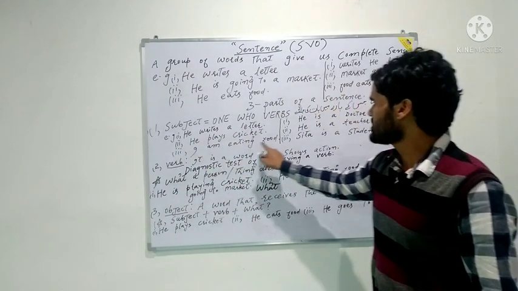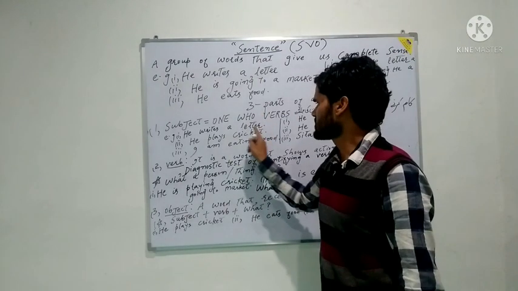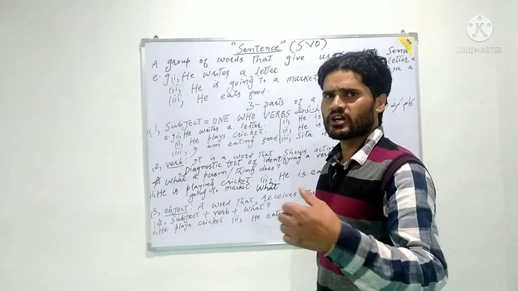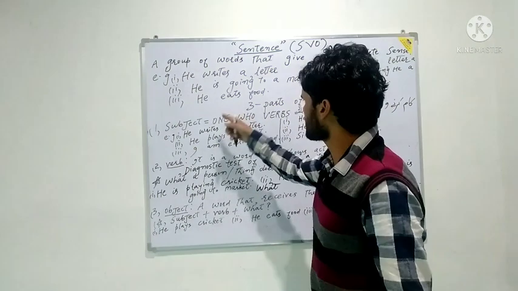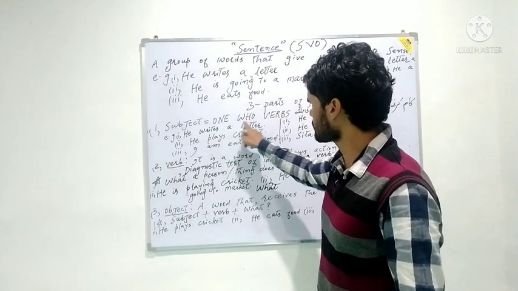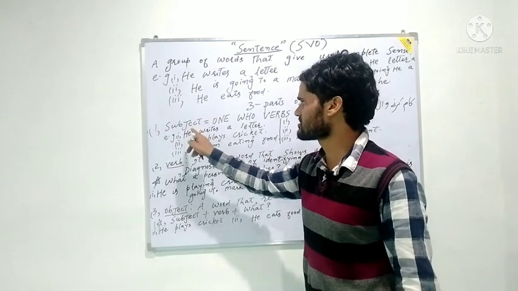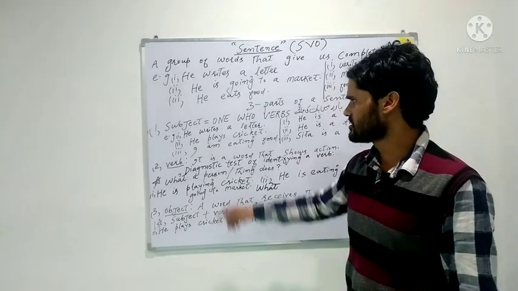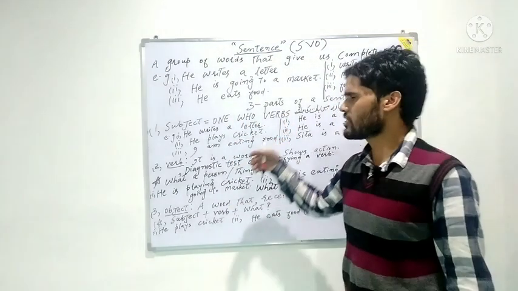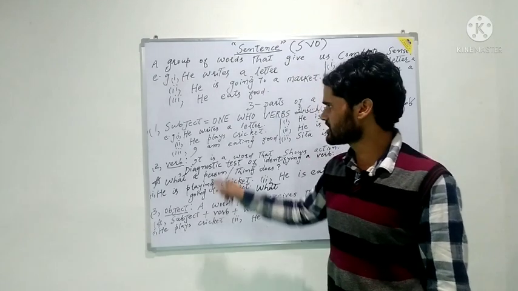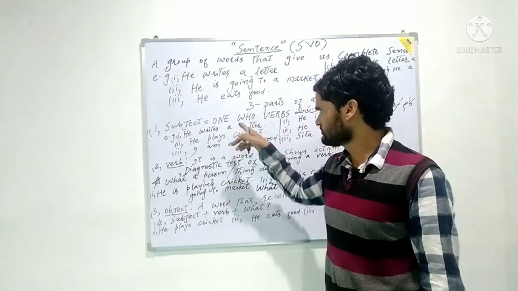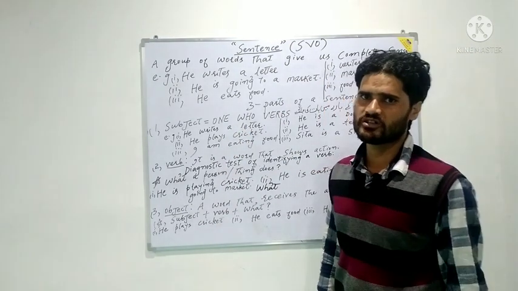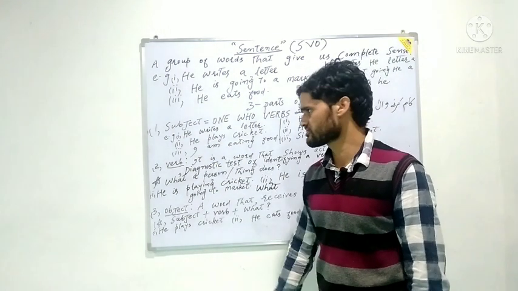Now third sentence. I am eating food. Who is eating food? The answer will be I. So I will be the subject, because it is the one that gives us the answer to this question. This is the diagnostic principle for the identification of subject. Through this principle, you will be able to identify any kind of subject in the English language. You have to find the verb in the sentence, then introduce it with the word who. Then it will become a question, and the answer to that question will tell you the subject of the sentence.